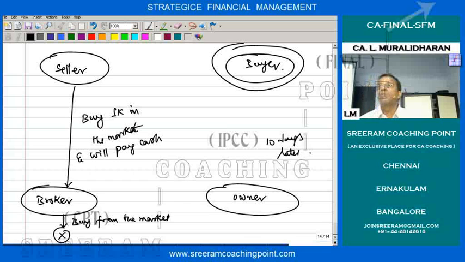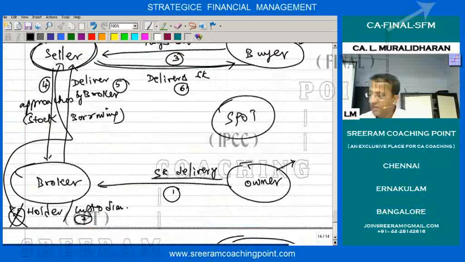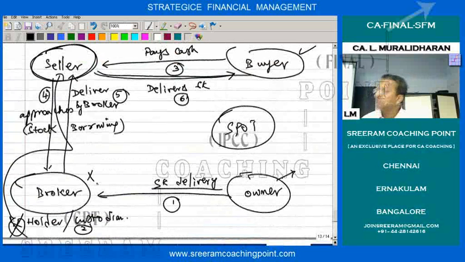So why should the broker do all this job? You just understand why at all the broker should do this job. No, see, the broker is facilitating. If the broker is not there, this transaction would not have happened at all. Why should the broker do it? For his business only.